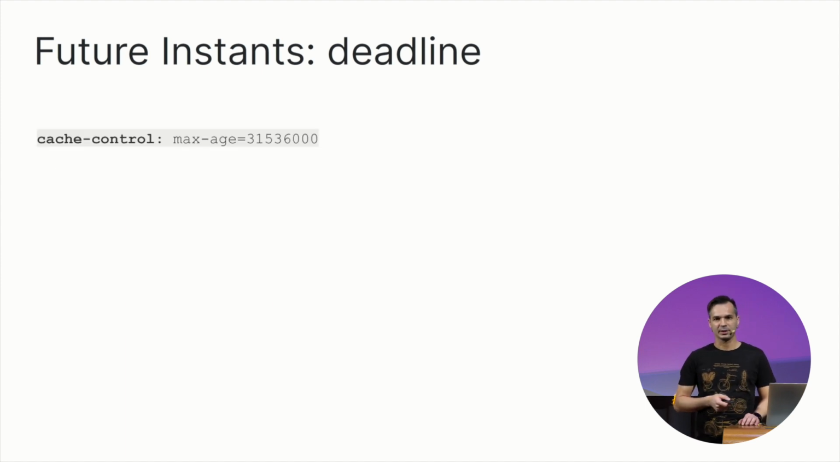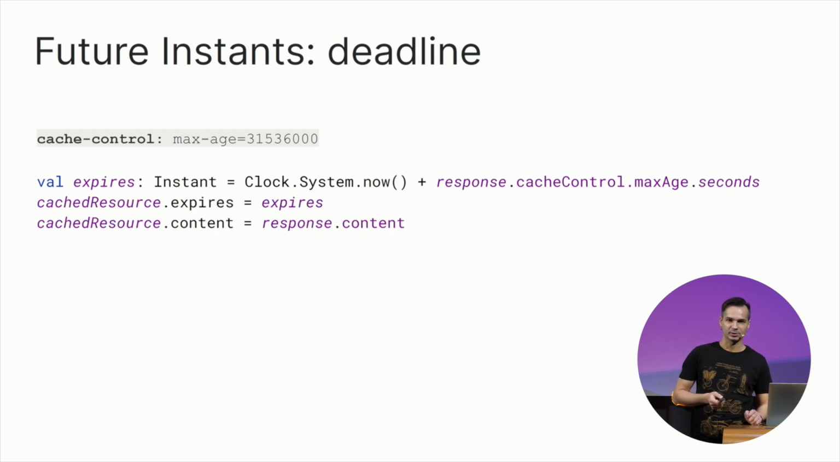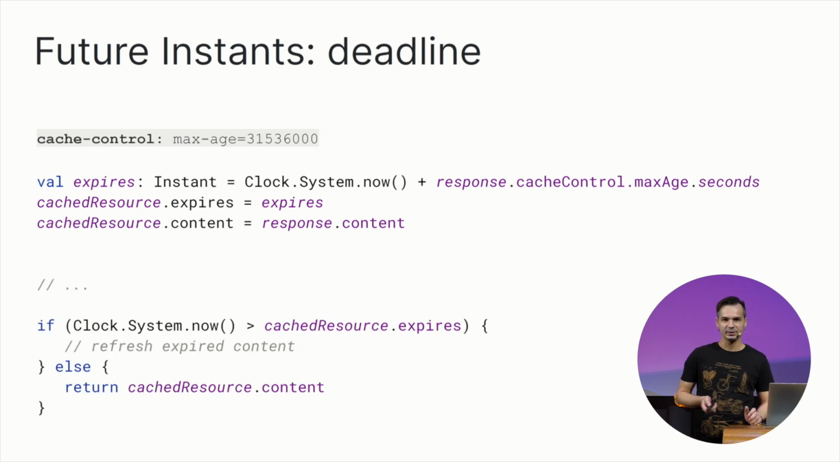Max age is the maximum age of the cached resource expressed in seconds, and this amount of seconds roughly equals a year. The client calculates the cache expiration deadline by taking the current moment and adding the number of seconds from max age converted to a duration to it, and stores it together with the cached response content. Later, when the resource is needed, this deadline can be used to determine whether the cached content is still fresh or already stale. If the current moment is beyond the deadline, it means that the resource is stale and should be refreshed. Otherwise, the cached content can still be used.